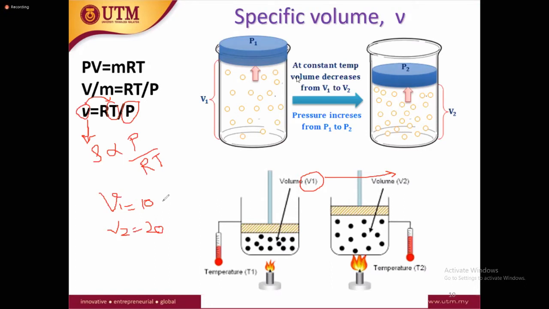So rho 1 is greater than rho 2, because 1 over 10 is greater than 1 over 20. So lower specific volume means higher density, and higher specific volume means lower density.